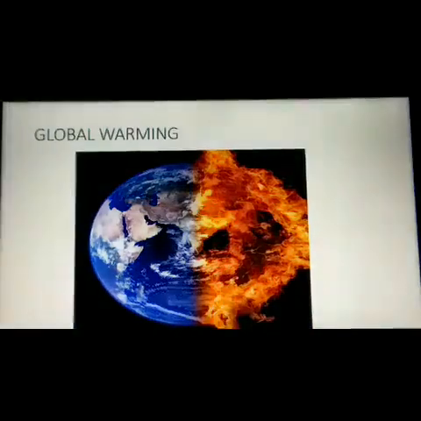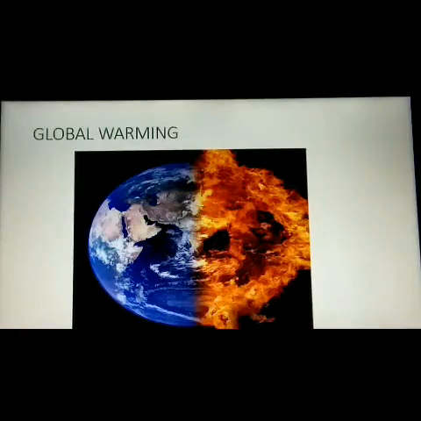So the main reason for global warming is the absorption of sunlight radiation and the presence of gases like CO2, nitrous oxide, methane and CFC. The presence of those greenhouse gases will lead to the formation of global warming. And now the effects of global warming.